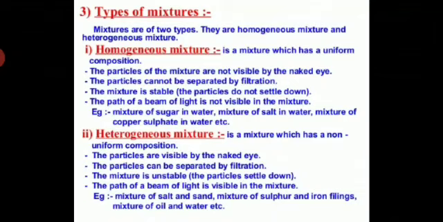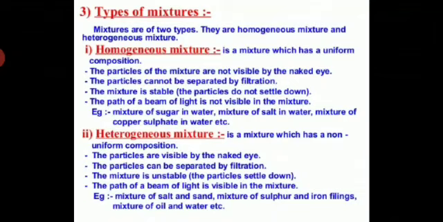Understand what I am saying? Air is also a homogeneous mixture of gases like nitrogen and carbon dioxide. So there is no visible boundary. Also, students, the path of a beam of light is not visible in the mixture. So I hope you understand the homogeneous mixture.